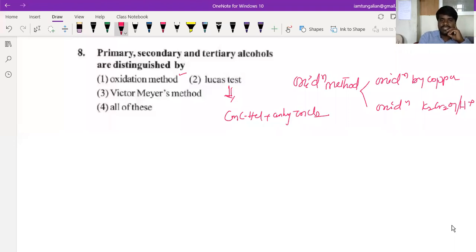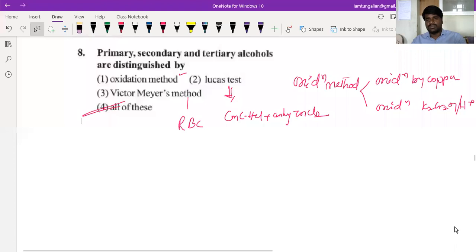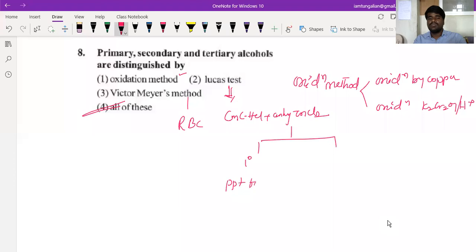What is Victor Meyer's test? I have just defined it, the RBC test we call. So all of them are used for distinguishing primary, secondary, tertiary alcohols, beta. What is the answer? What is the Lucas test? See, in Lucas test, primary: turbidity is formed after prolonged heating or not.